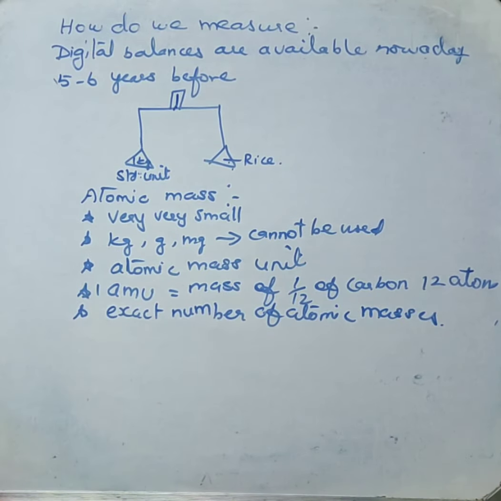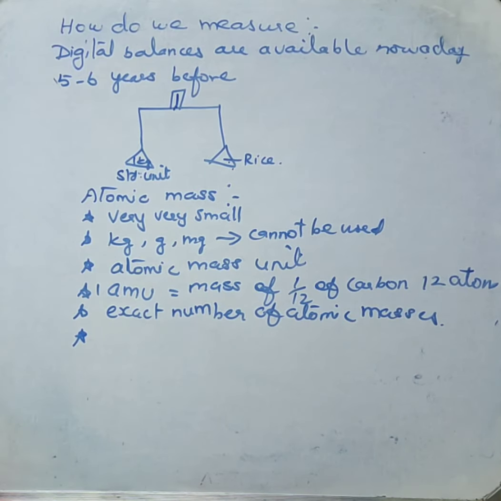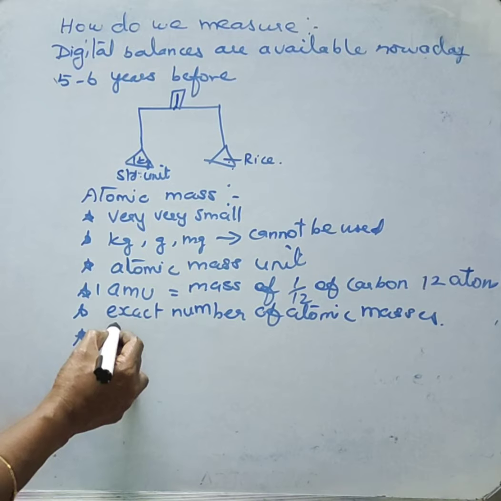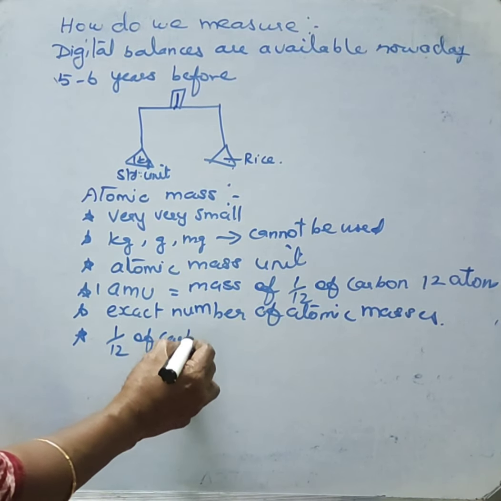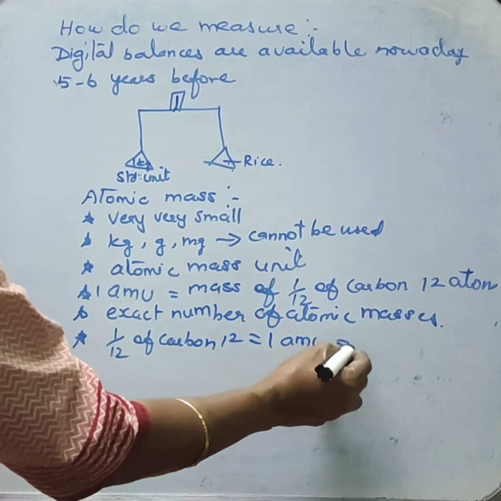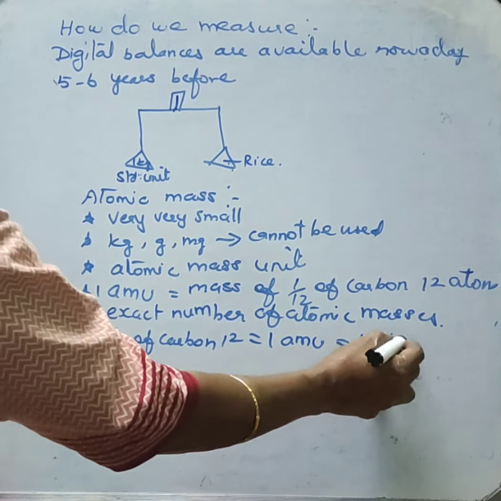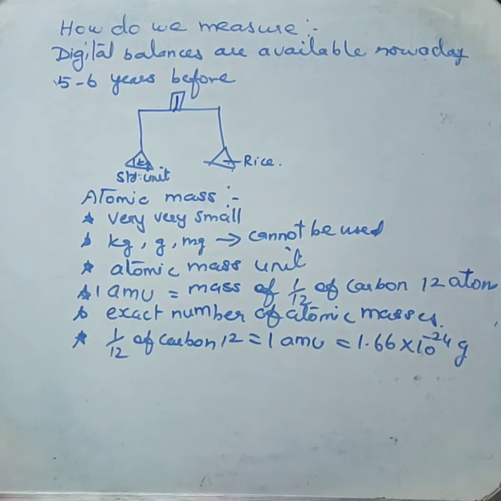So 1 by 12 of carbon-12 is selected as the standard unit to measure atomic mass. This 1 by 12 of carbon-12 is equal to 1 AMU, which is equal to 1.66 times 10 power minus 24 gram.